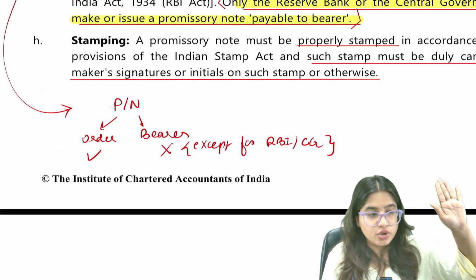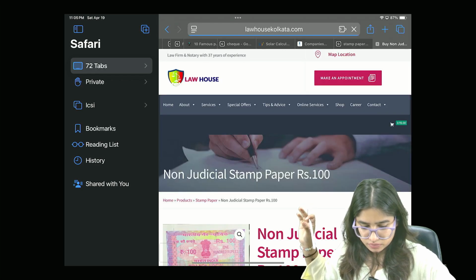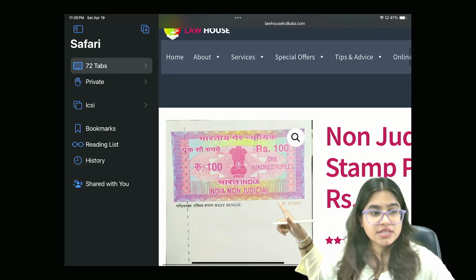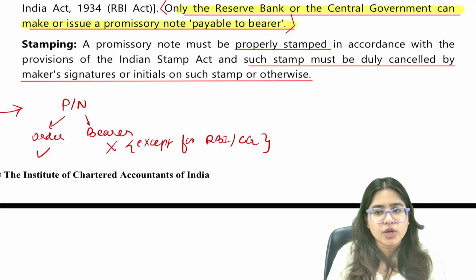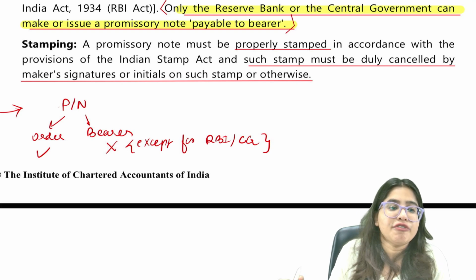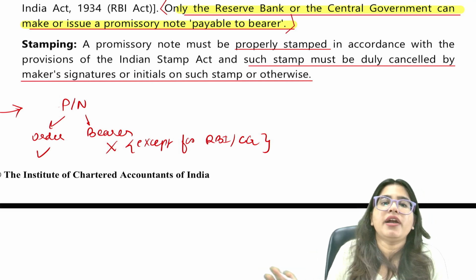Guys, I already showed you what is stamp paper. I just showed you on Google, this is an example of a stamp paper. So it has to be on the stamp paper. And guys, depending upon the state and the amount that you're paying, you have to take a different, adequate value stamp paper. For example, in some cases you have to take 50 rupees stamp paper, 100 rupees stamp paper, 500 rupees stamp paper, depending upon the transaction.